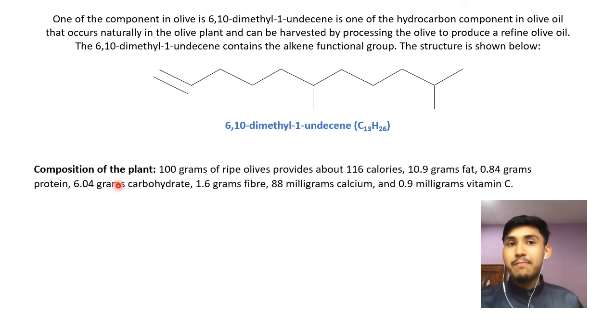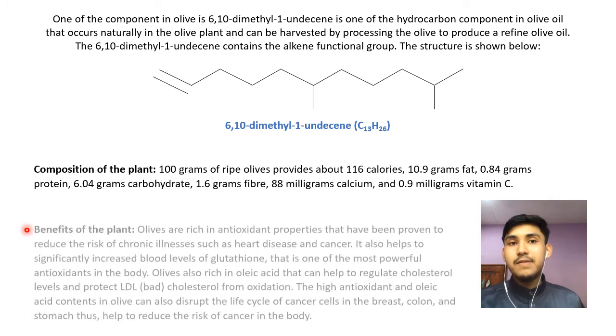Composition of the plant. 100 grams of the ripe olive provide about 116 calories, 10.9 grams fat, 0.84 grams protein, 6.04 grams carbohydrate, 1.6 grams fiber, 88 mg calcium, and 0.9 mg of vitamin C. The benefit of the olive.